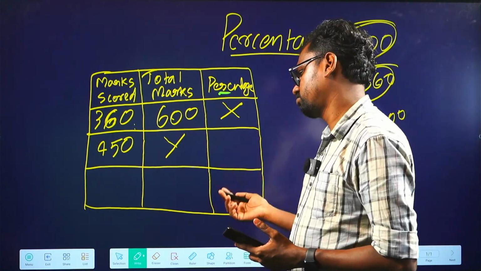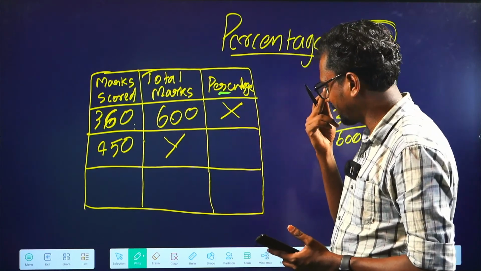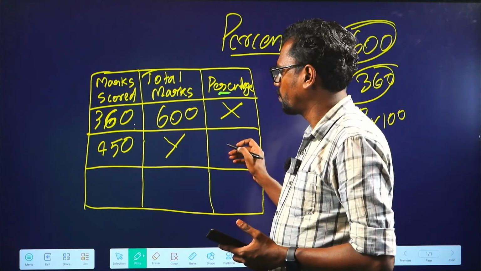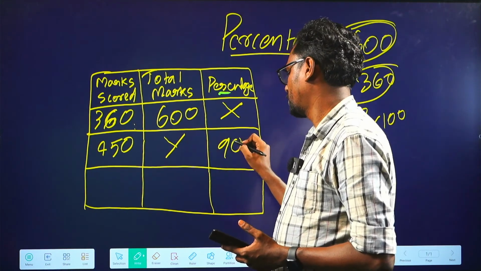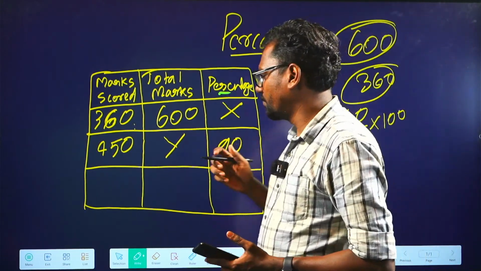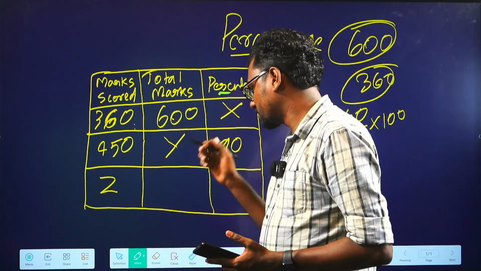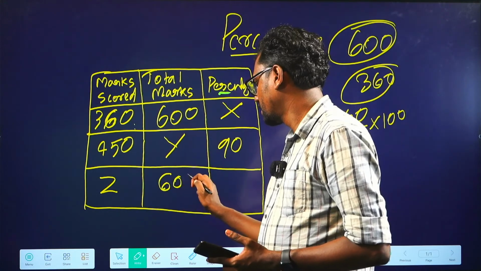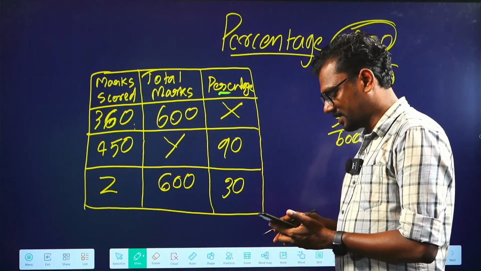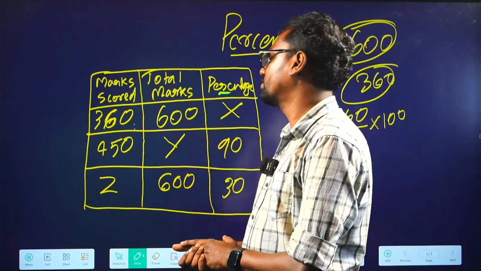And the percentage we can take as 90%. Then we have the marks scored, let's consider as Z, and the total marks is 600 and the percentage is 30.